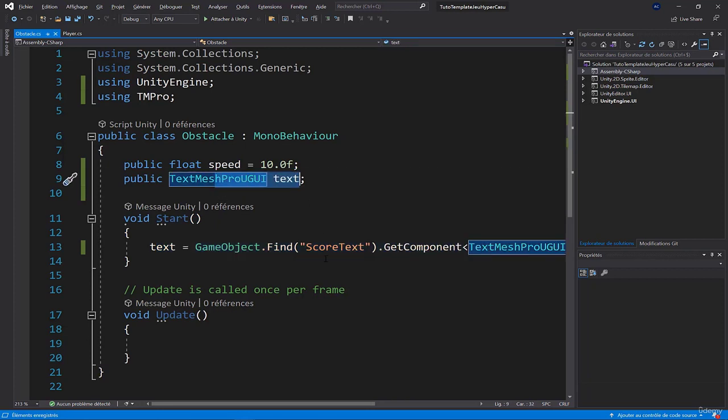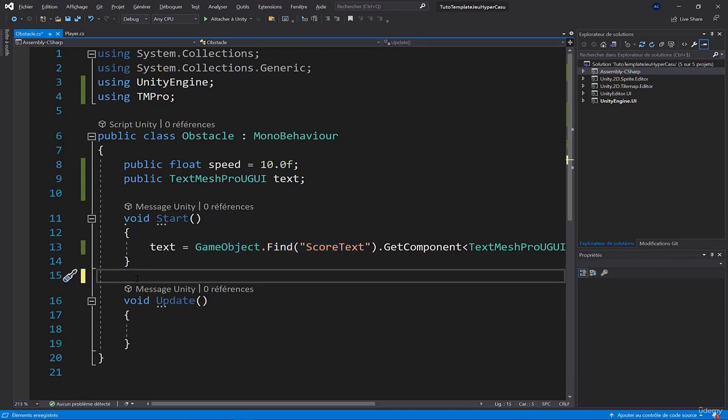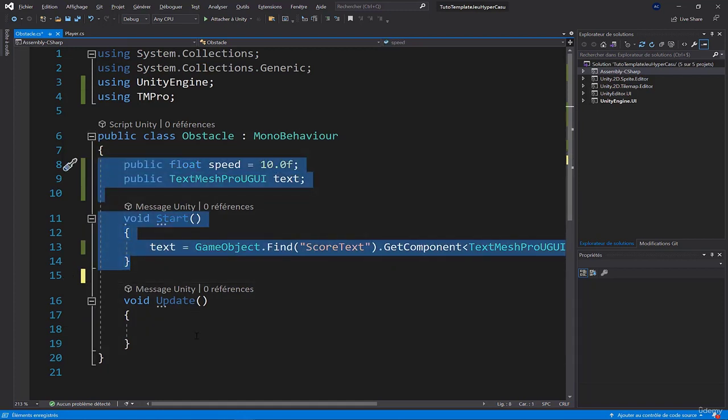There are many other ways to do this. This way is not necessarily the most optimized, but I wanted to present you this GameObject.Find function, which is really, really useful. I try to vary from time to time when I have a problem to solve. I try to present you different functions each time, but GameObject.Find is one of the solutions that we can use. There are other solutions, but well, I'll show all that when I get a chance. That's all we need to do in the start function.